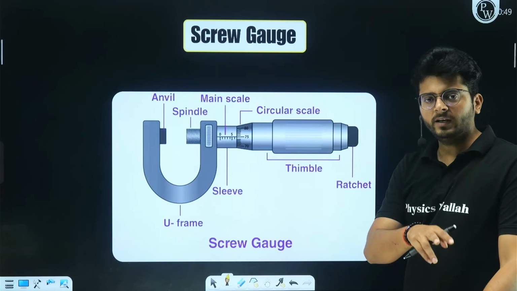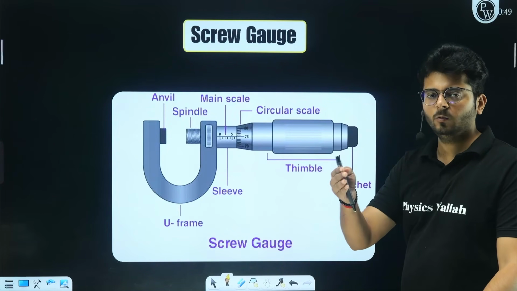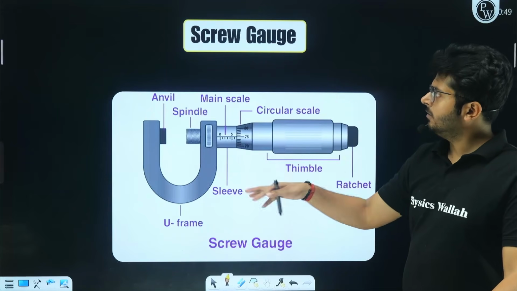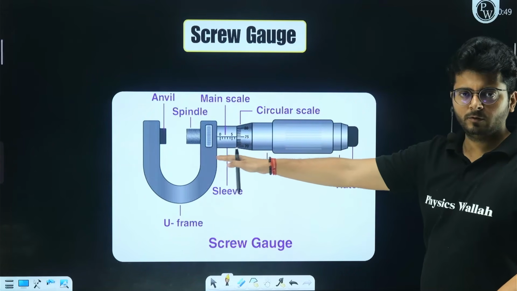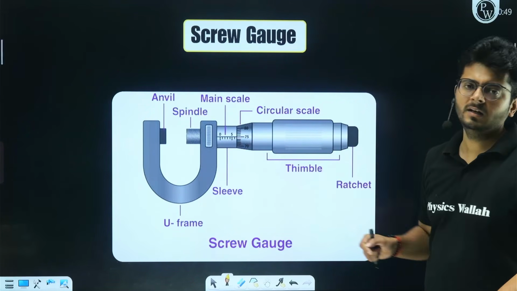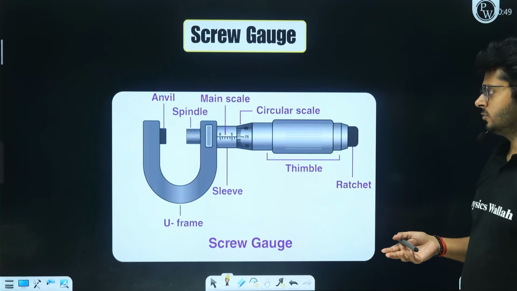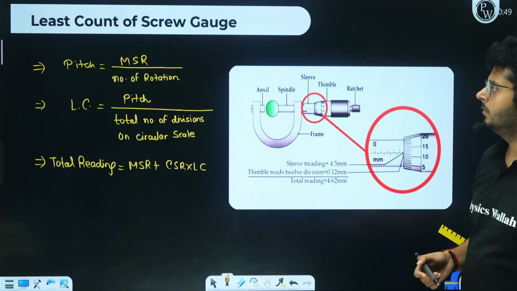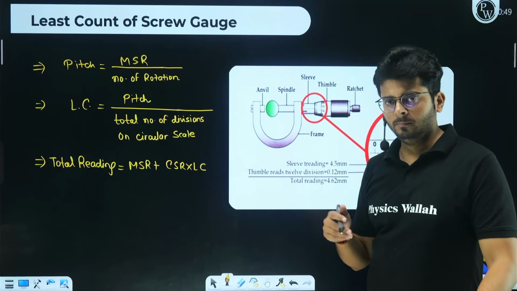Again, just like the vernier caliper had two scales and the final reading was a combination of those two, here also in the screw gauge, you have two scales, right? The main and the circular one. And the final reading will be a combination of these two, right? So how to get the meaning out of this scale?